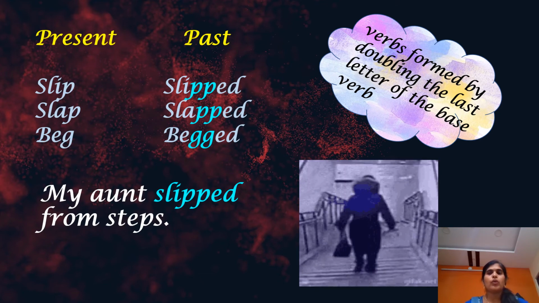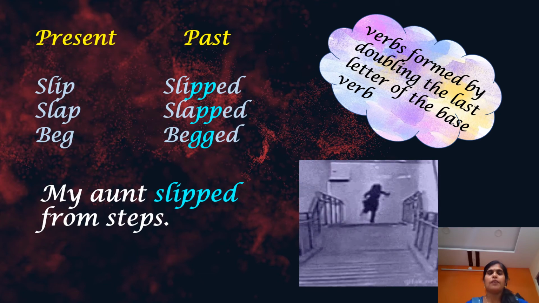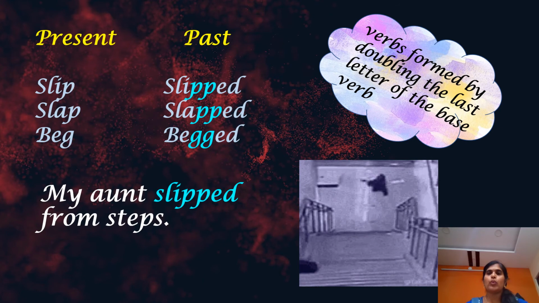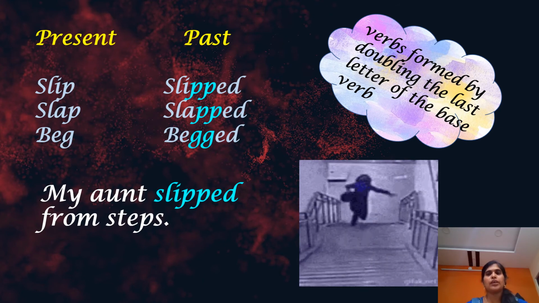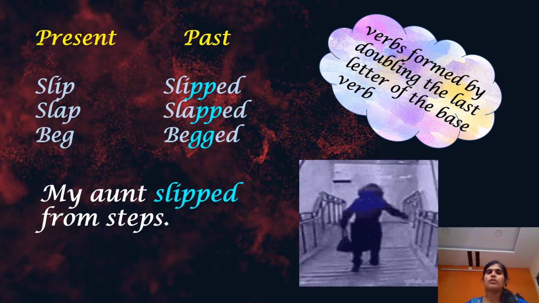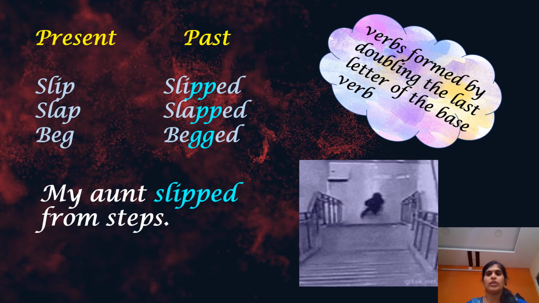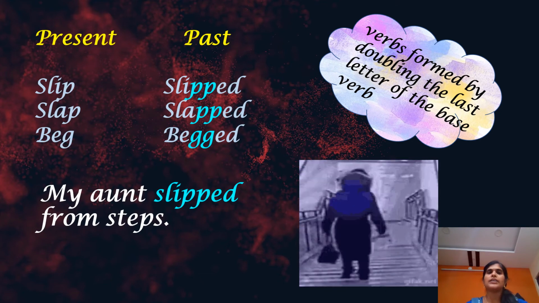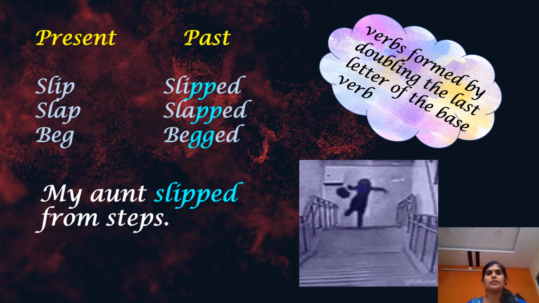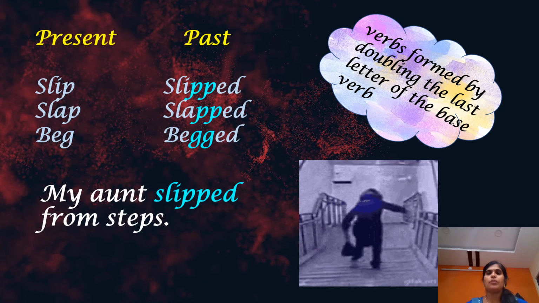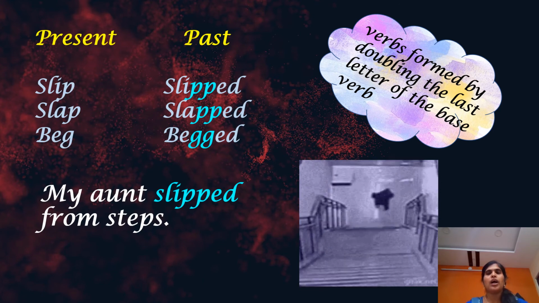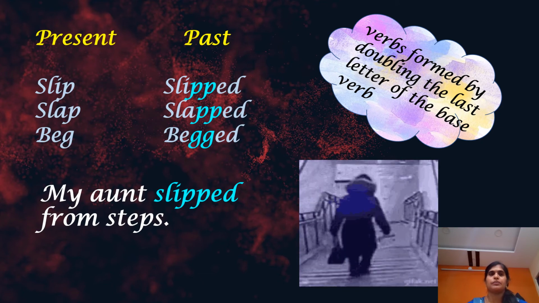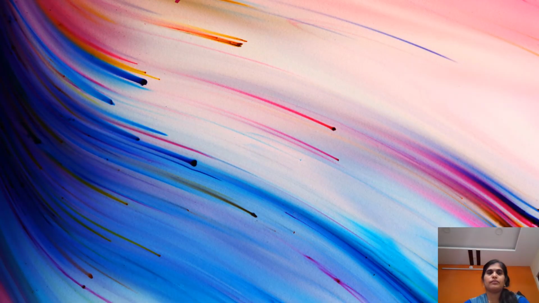Children, if you have observed the words carefully, the words presented in the present form end with the letter P, which is a consonant and is also followed by a vowel. While changing it into the past tense, the last letter should be doubled. So, I hope you have understood well how to form the regular past tense verbs.